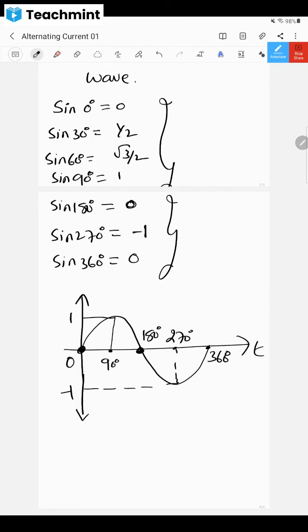Again, if you add 90, how much does it become? Sine 360 plus 90 means sine 450, and sine 450 is 1. Clear, dear children? Are you understanding what I'm saying? Again, add 90, it becomes 0. Again, add 90, it becomes -1. It goes like that. Clear?